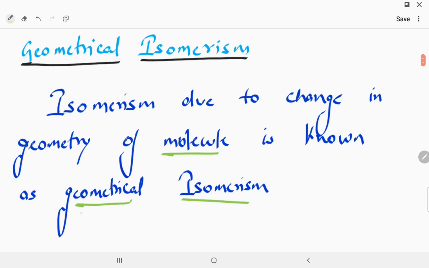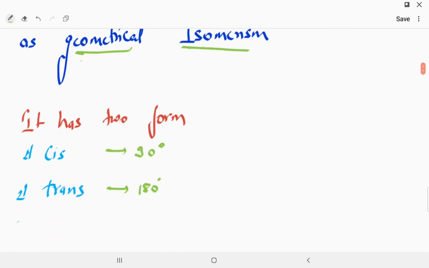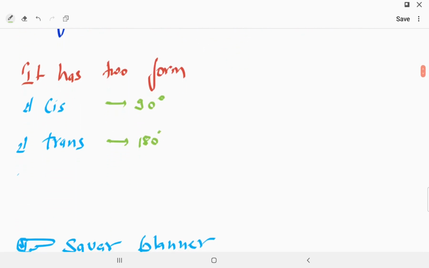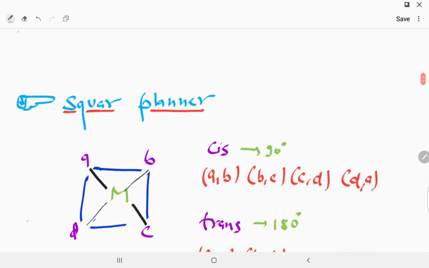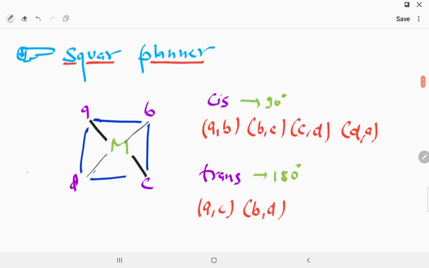We can take it in two types: one is square planar, one is octahedral. So first of all we take square planar. First of all you have to remember it. Whenever we talk about geometrical isomerism, it is of two types: cis, having 90 degrees, and trans, which we take as 180. Okay, now remember it. First of all we take square planar.